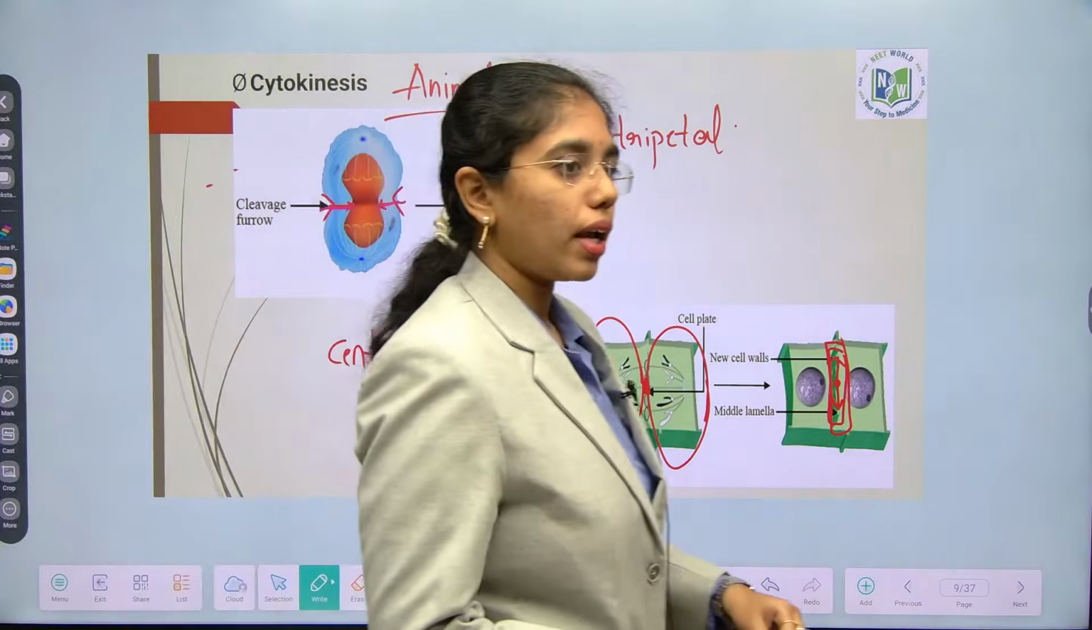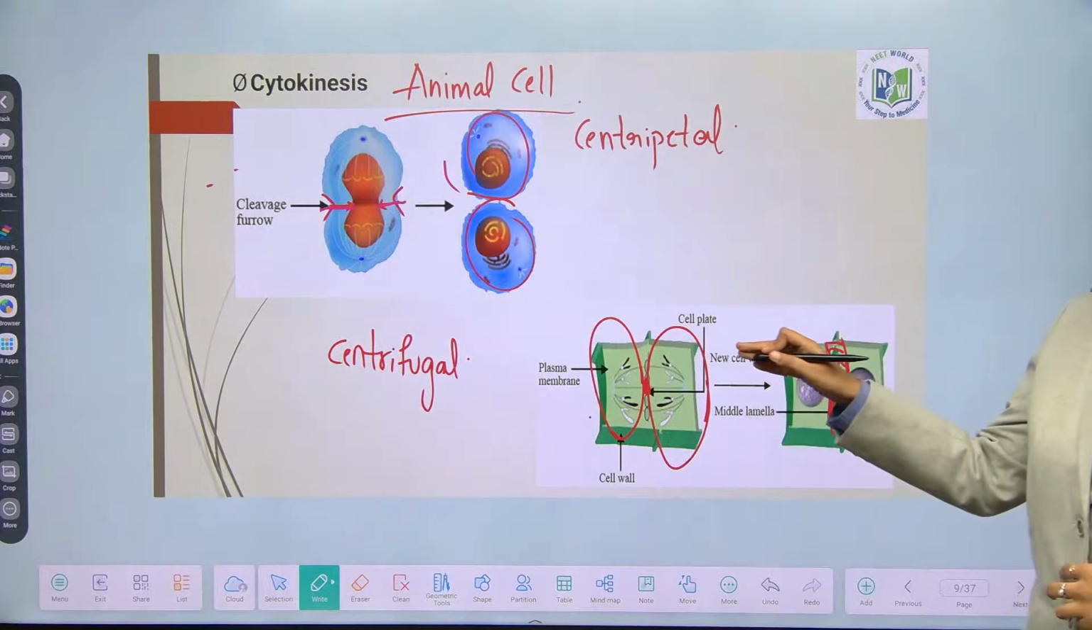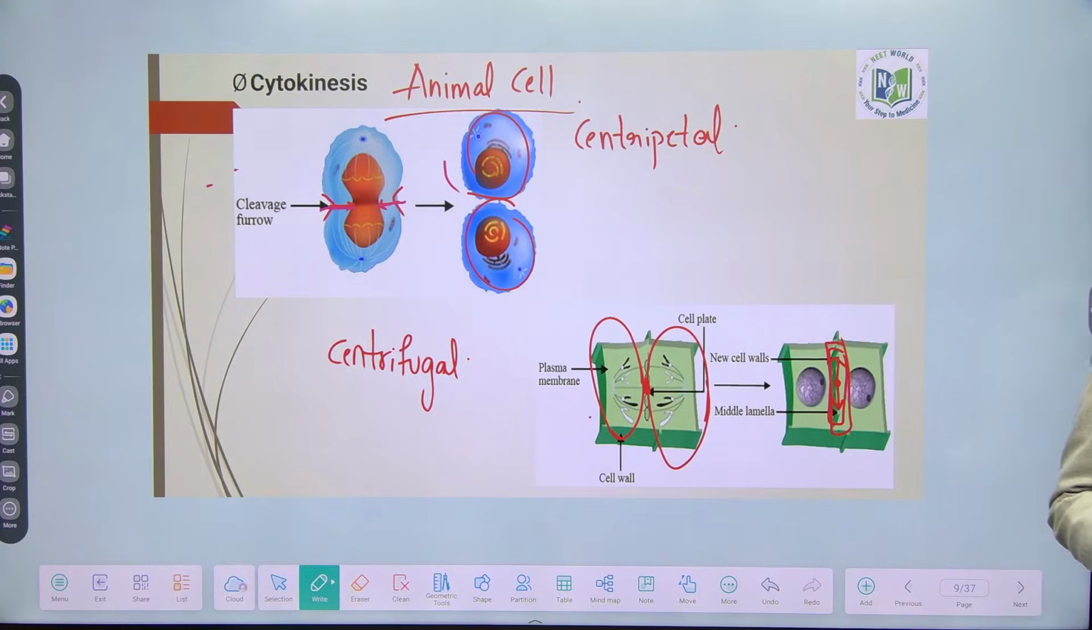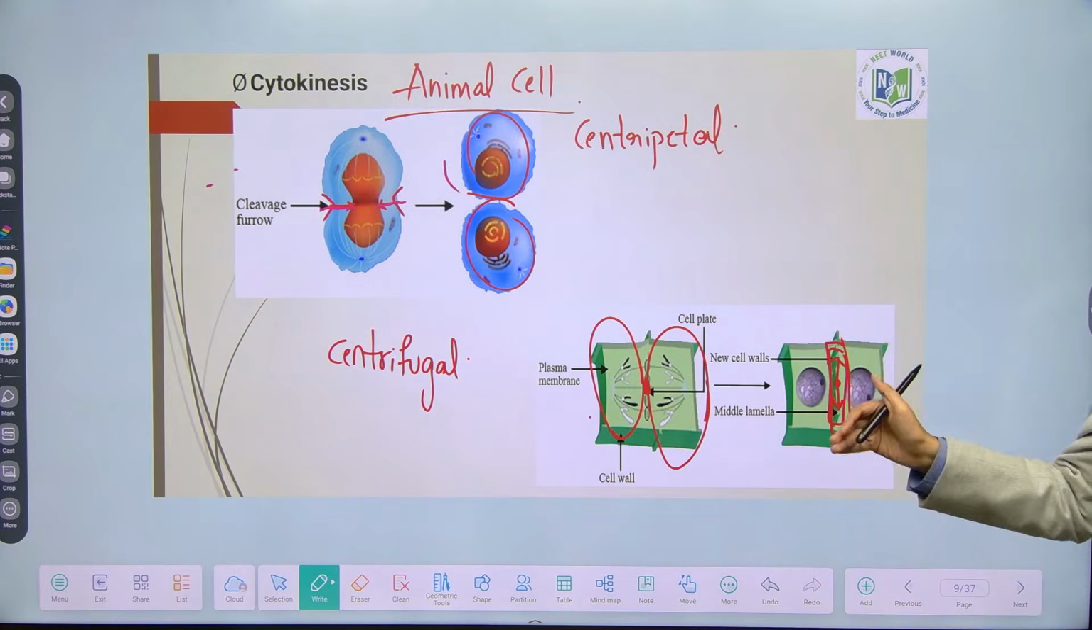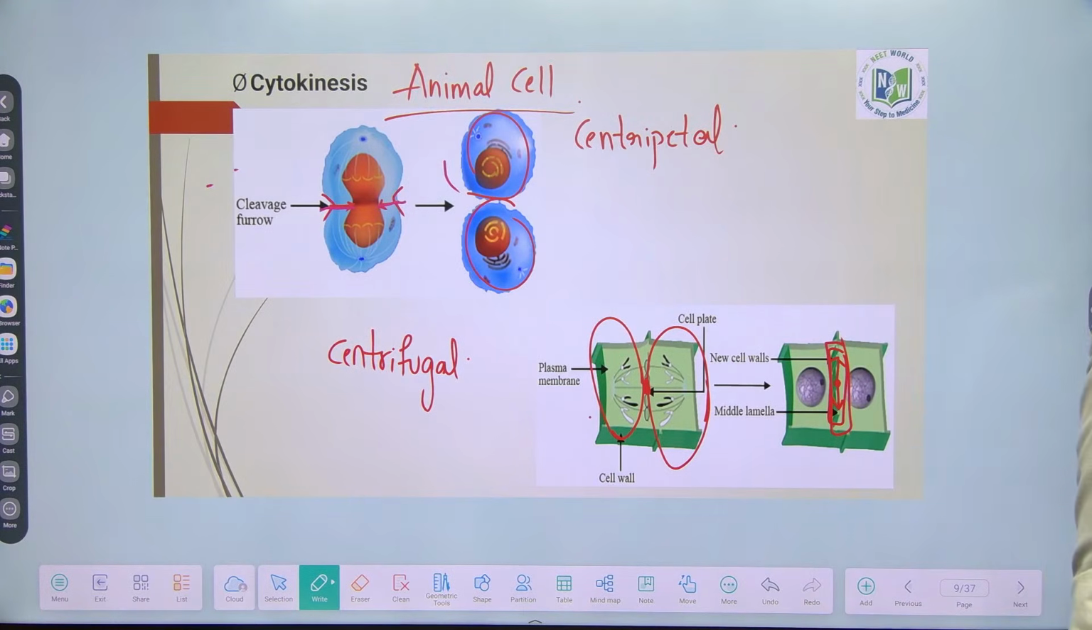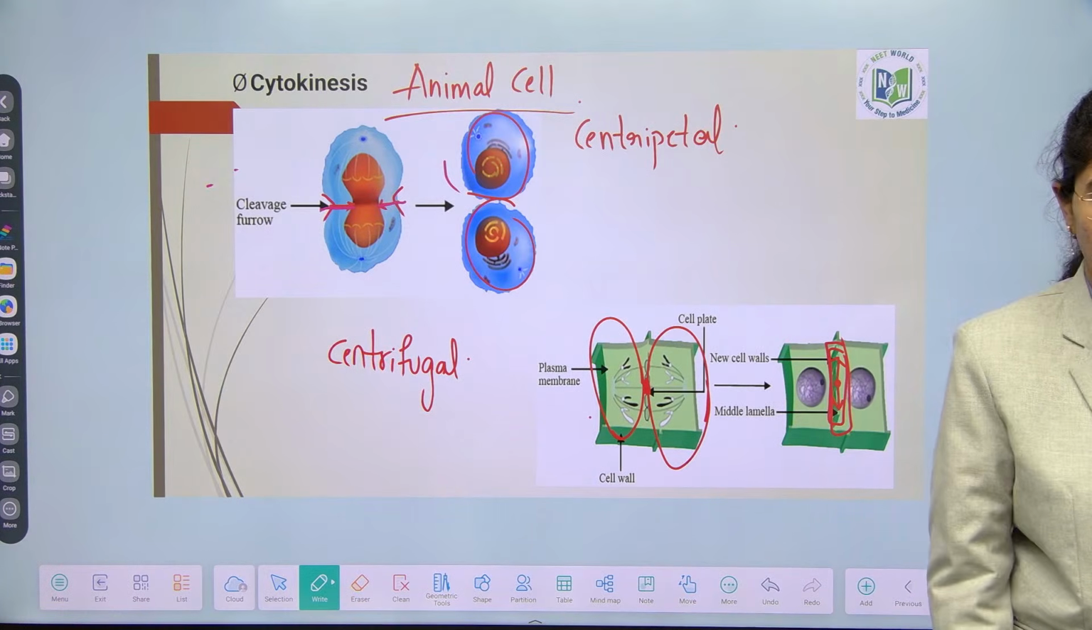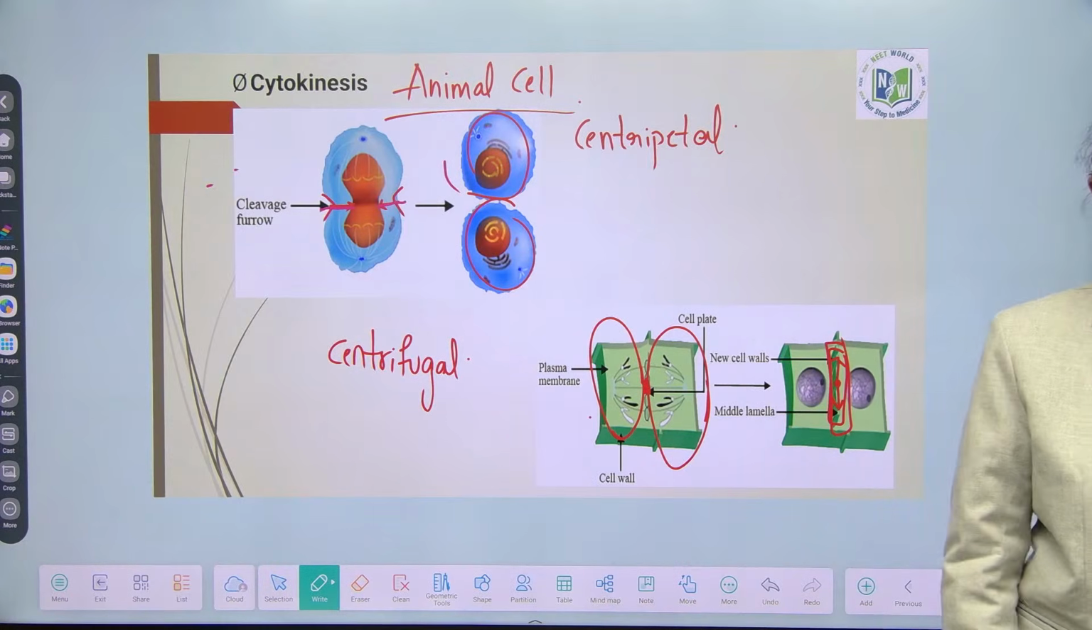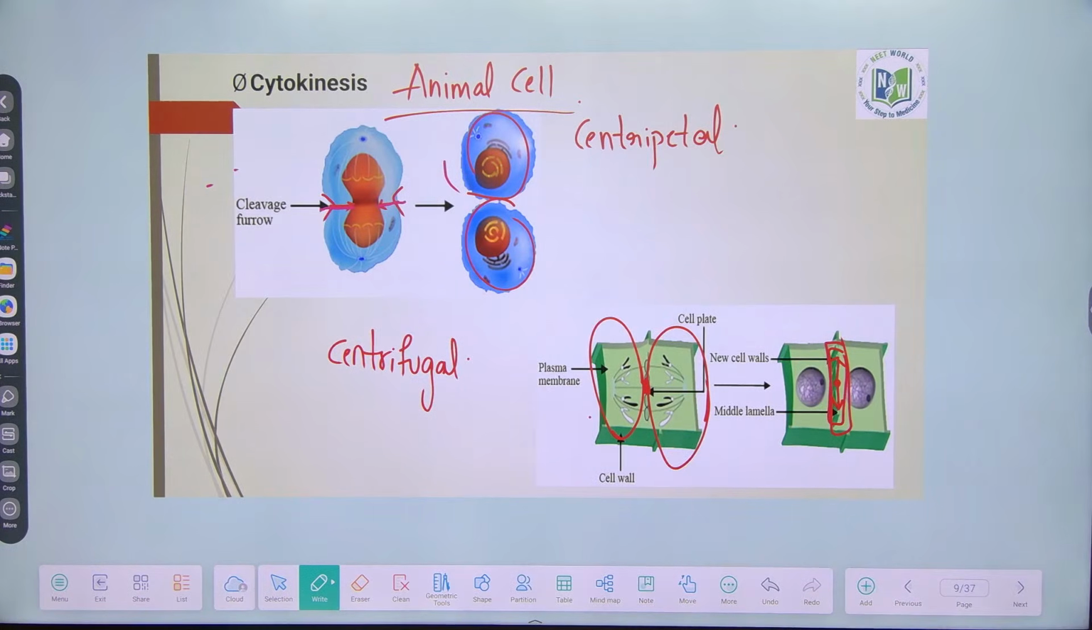Clear about cytokinesis? Okay, the discussion about cytokinesis will not come again. Just know the difference between plant cell and animal cell. It is the same in the cytokinesis of meiosis as well. Ma'am, centrifugal occurs in plant cells. Yes. Done?